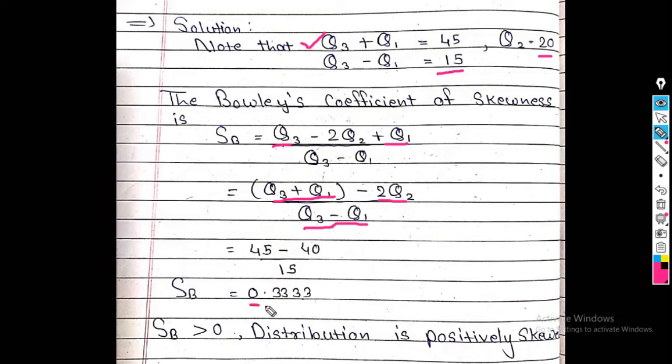So what I get here? 0.3333. This is my answer of Bowley's coefficient of skewness. Now see, in this case this value is positive. Therefore, my interpretation is the distribution is positively skewed. So, based on the answer of Bowley's coefficient of skewness, you need to write the comment.